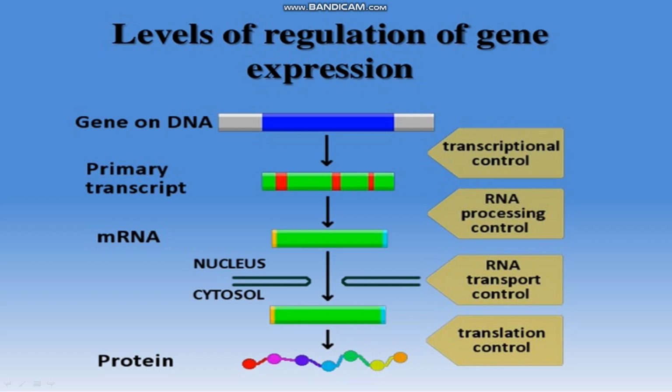Now at the last but not least, at the translational level or translation control, it is checked whether protein synthesis is forming well or not, because this is the result of this particular gene. The gene is converting into protein.